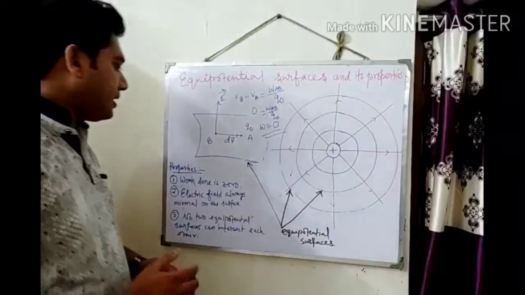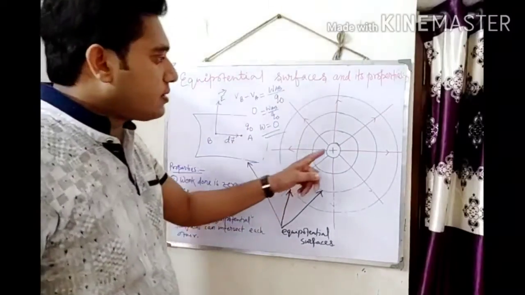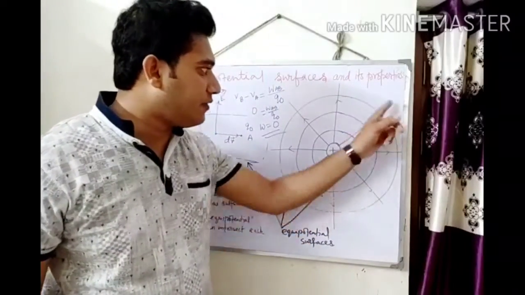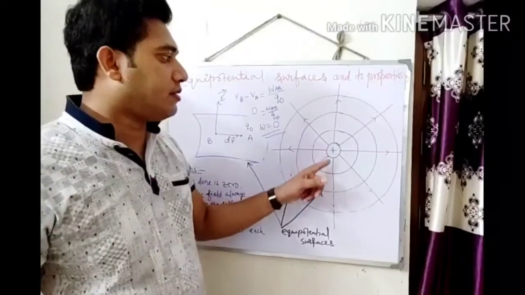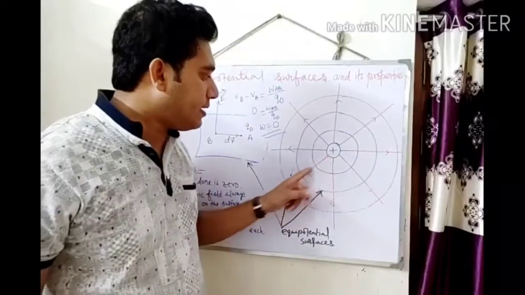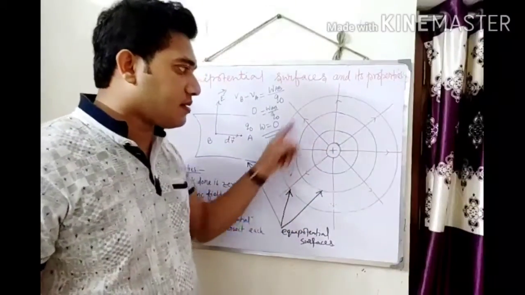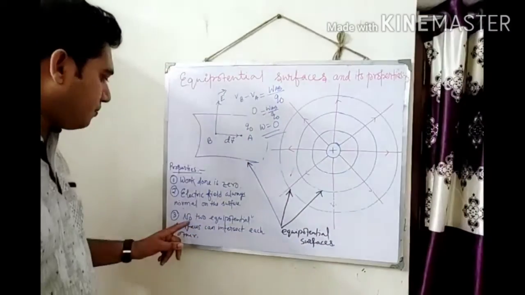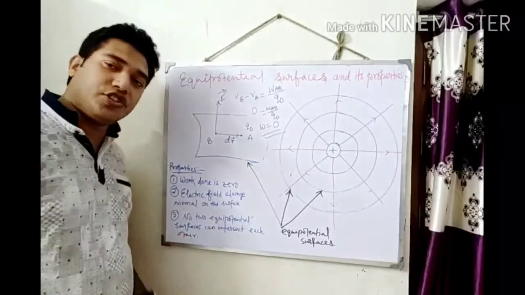Next, the electric field is always normal to the surface. Here you see that the red marks are the field lines, lines of force due to the point charge. Every line is perpendicular to the equipotential surfaces. Now the third point: no two equipotential surfaces can intersect each other.